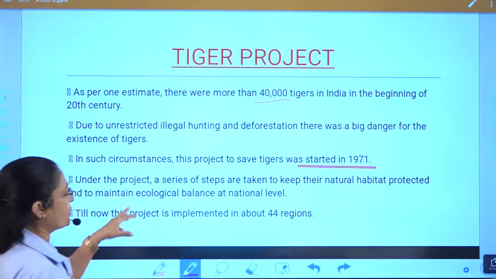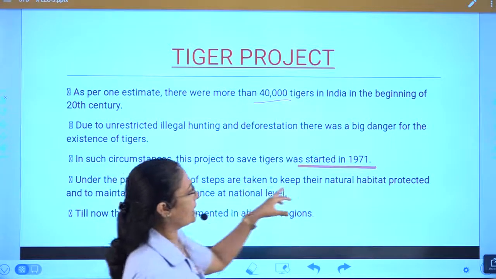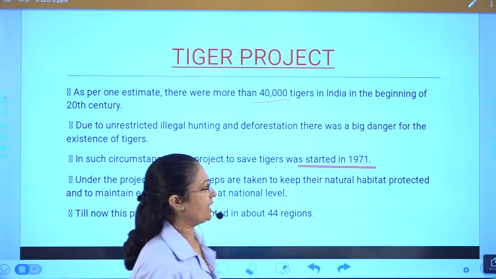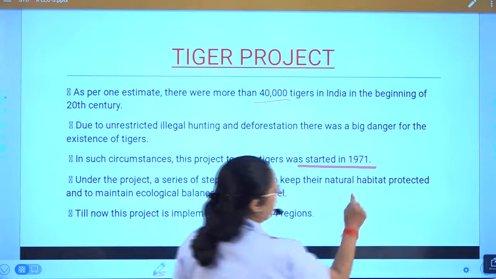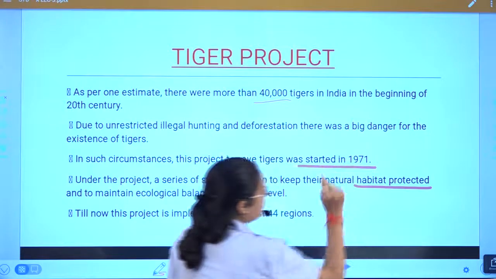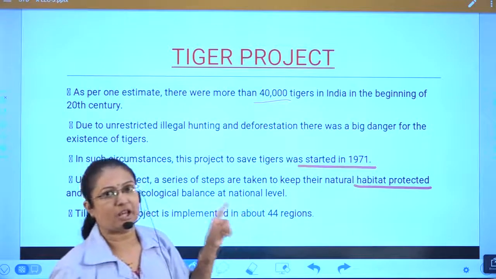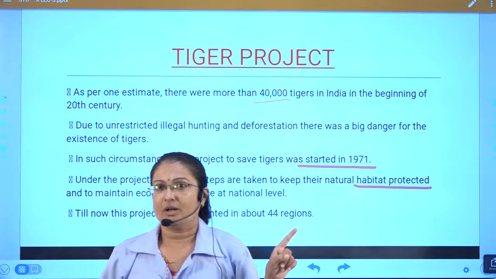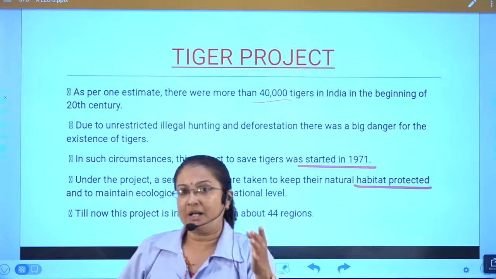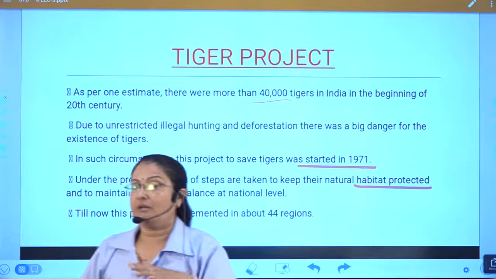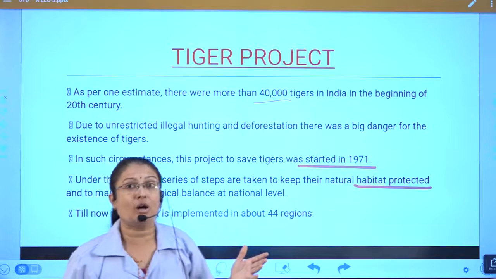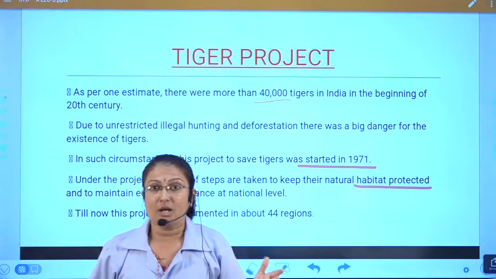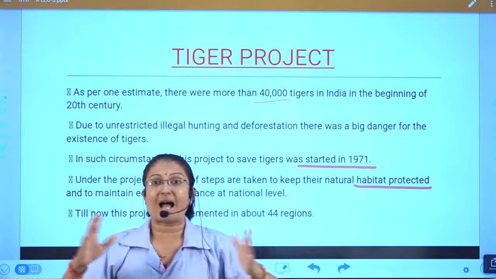So under this project, a series of steps are taken to keep their natural habitat protected. We know the lion is also king of the jungle, the tiger is also king of the jungle or the forest, but their habitats are different.